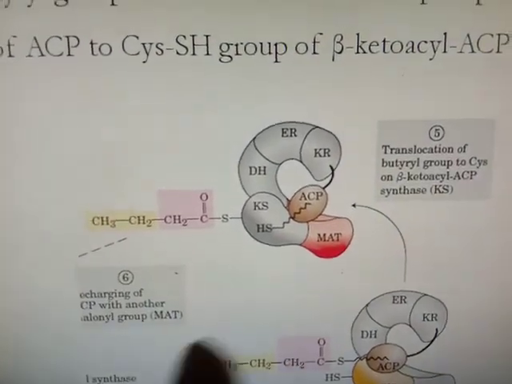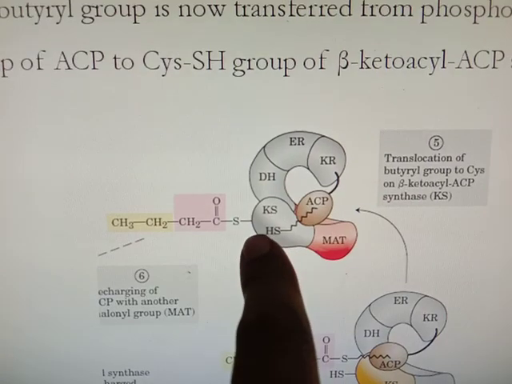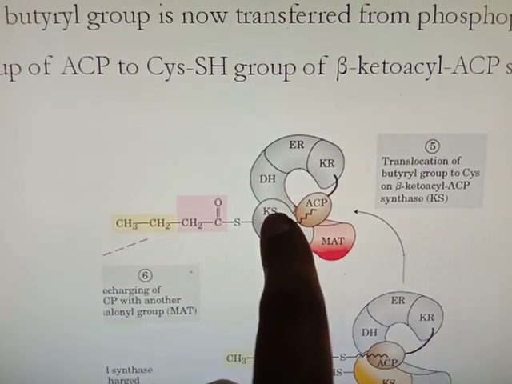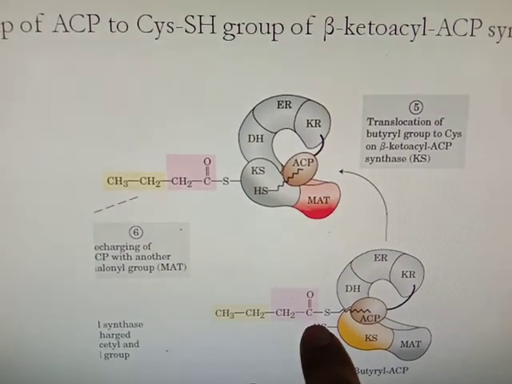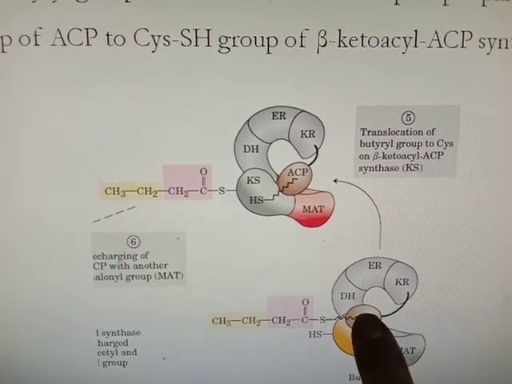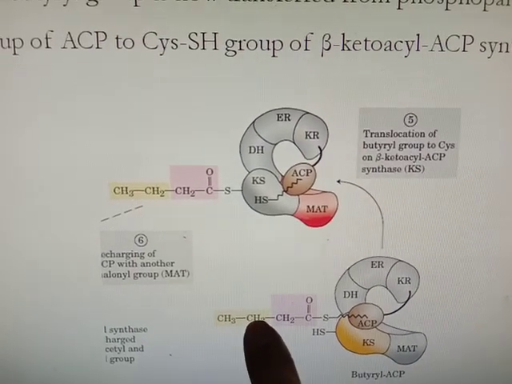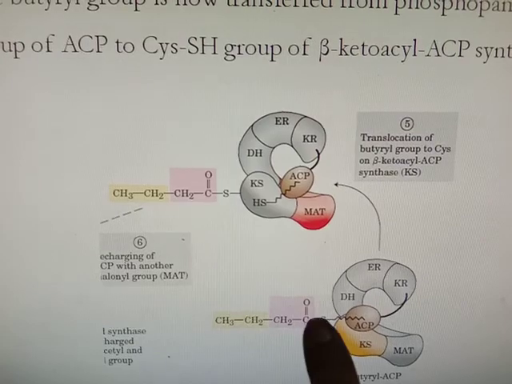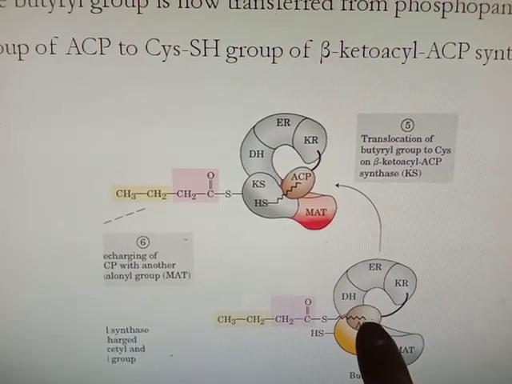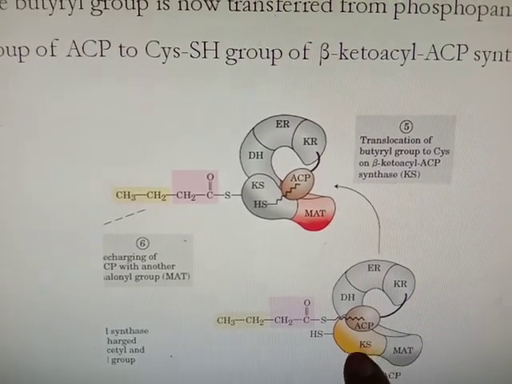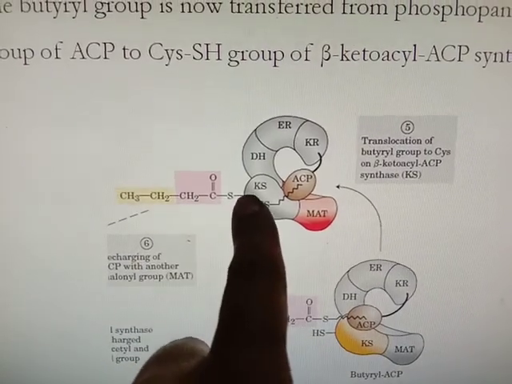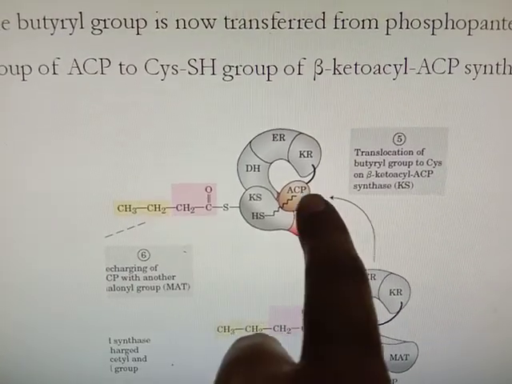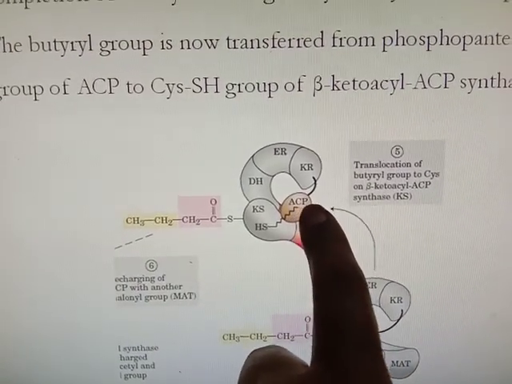Now here, see, from ACP the butyryl group is transferred to ketoacyl synthase. Here you can see it is linked to ketoacyl synthase. Now ACP is vacant.